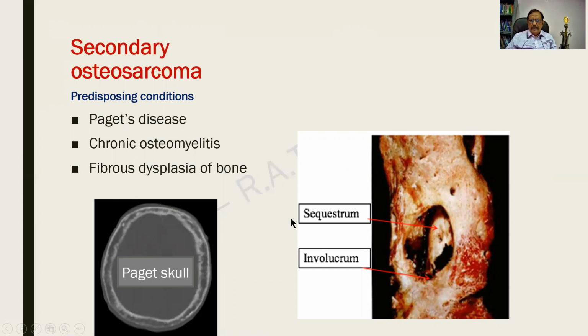Chronic osteomyelitis. This is a picture of an osteomyelitis. There is a dead bone or sequestrum and a surrounding new bone formation, involucrum. Fibrous dysplasia of bone. Like this, there will be a few conditions where you can get a secondary osteosarcoma. Primary osteosarcoma, secondary osteosarcoma. You people should mention these.